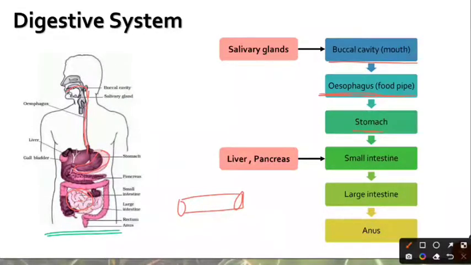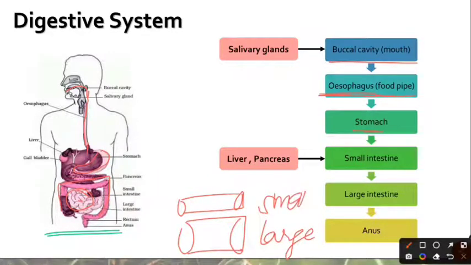From the small intestine, the food passes into the large intestine, which you can see here. The large intestine is smaller in length than the small intestine. However, it is named large intestine because its diameter is larger. So this is the large intestine and this is the small intestine, and the large intestine is named so because the diameter of this tube is greater.